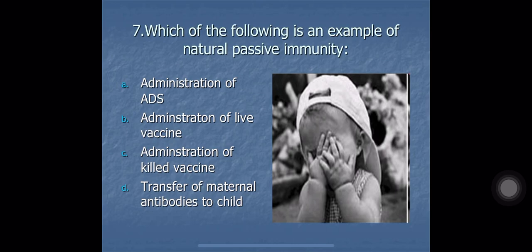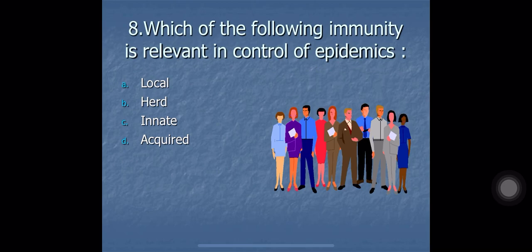Question number 7. Which of the following is an example of natural passive immunity? Passive immunity means ready-made antibodies, and natural passive immunity means mother to child. So the option D here, transfer of maternal antibodies to child, is the correct option. Option number A, B and C are false. Question number 8. Which of the following immunity is relevant in control of epidemics? A. Local, B. Herd, C. Innate, and D. Acquired.